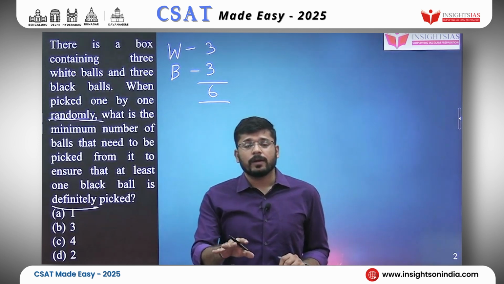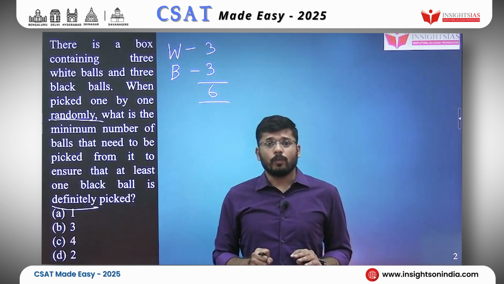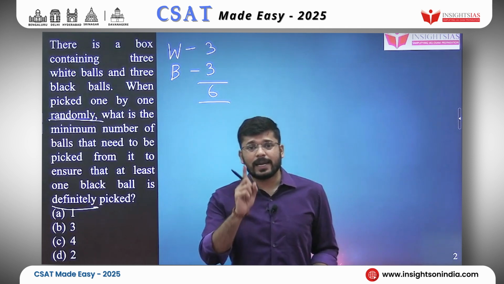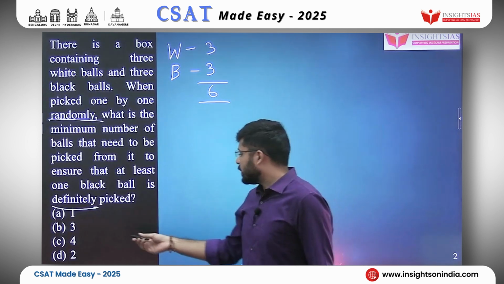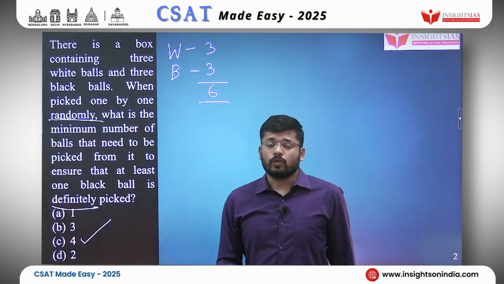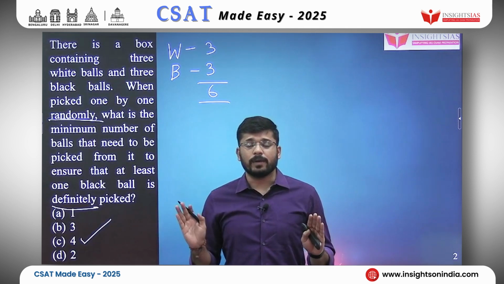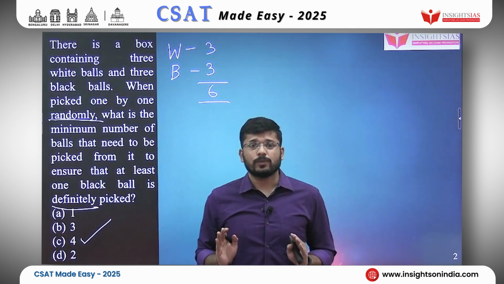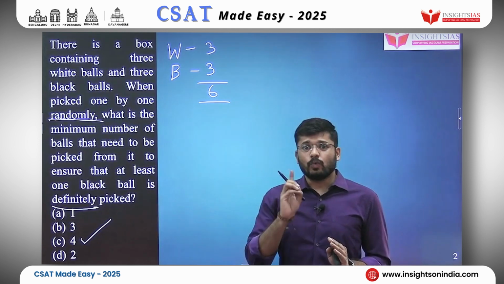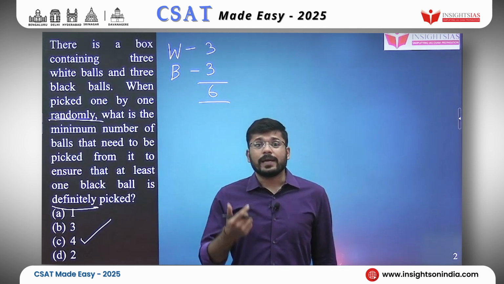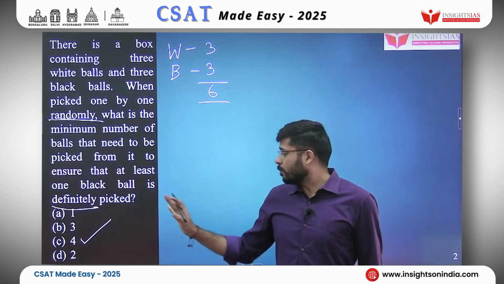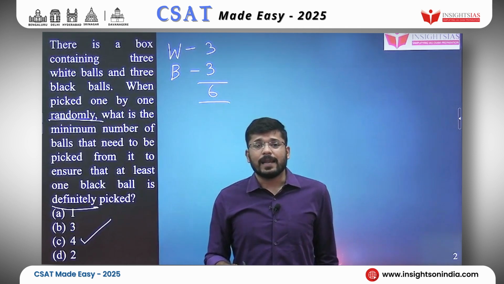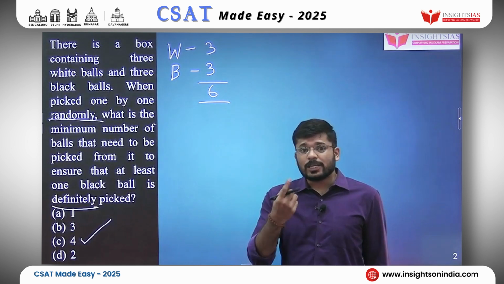By picking 4 balls randomly, I can be definitely sure that I have picked at least one black ball. So what is your answer? Your answer would be 4, option C. The logic is simple. It is not permutation, it is not combination, it is not probability. The concept is very simple. You need to pick at least one black ball and you have to be definitely sure about it. So, only when I pick 4 balls will I know for sure that I will have at least one black ball.